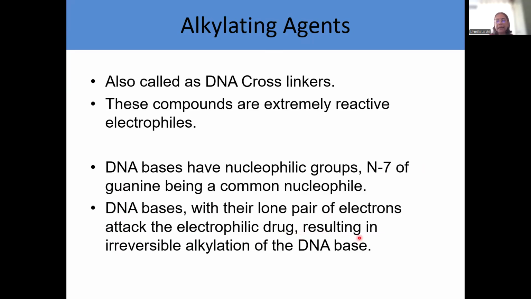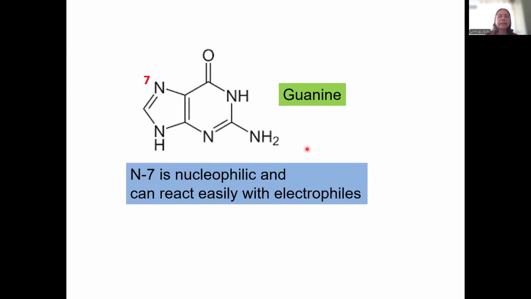And this attack results in irreversible alkylation of the DNA base. Irreversible alkylation meaning a covalent bond is formed between the alkyl group and the DNA base, and therefore it is not very easy to remove this covalent bond. So it is called irreversible alkylation. Let us try to understand what is N7 of guanine before we go ahead.